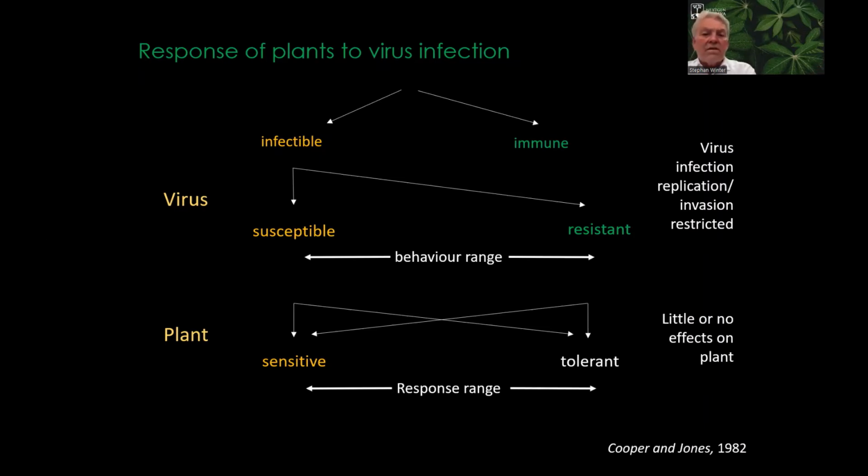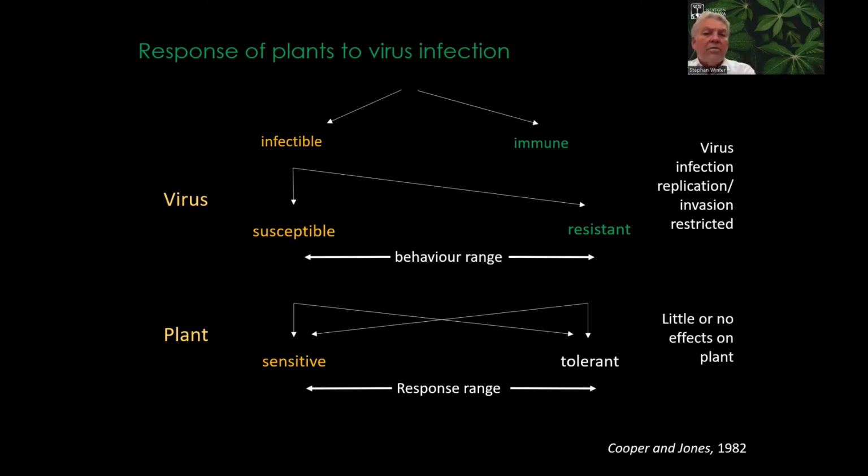But we also ask, what is the effect on the virus itself? I think this needs to be taken into consideration, because what is often called tolerant is still a plant that is infected with the virus, and in particular areas these tolerant plants can also show very strong symptoms.